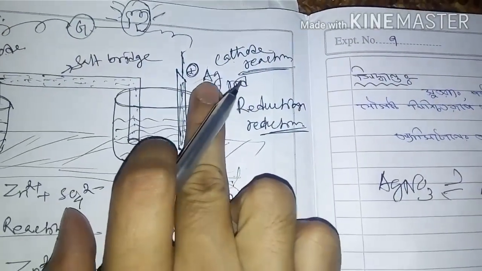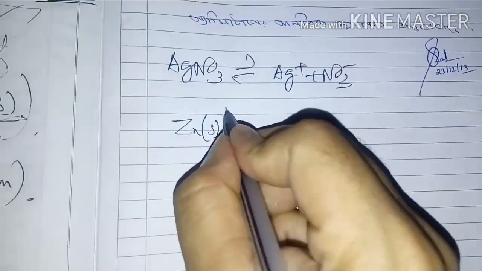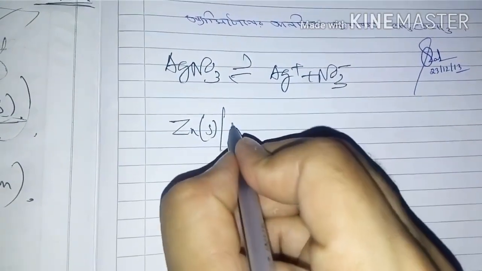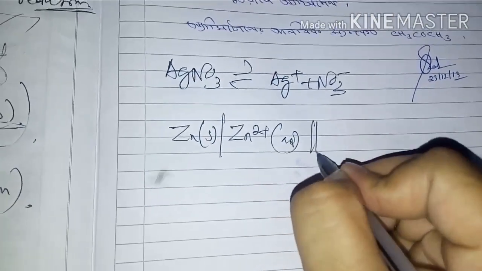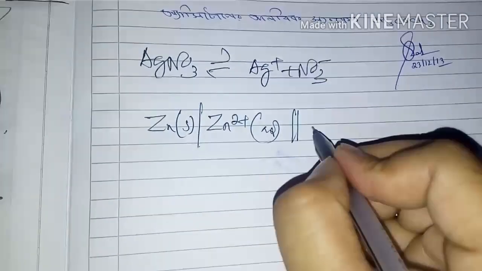The zinc rod, and this one is the silver rod. Zn, then a phase boundary. This single vertical line is called the phase boundary. Zn2+, this is aqueous medium. Then the double vertical line is called the salt bridge.